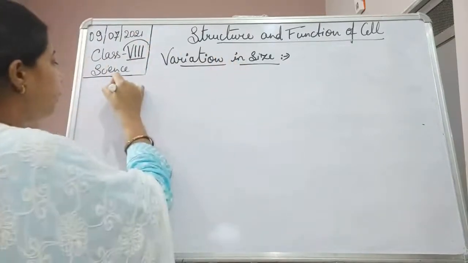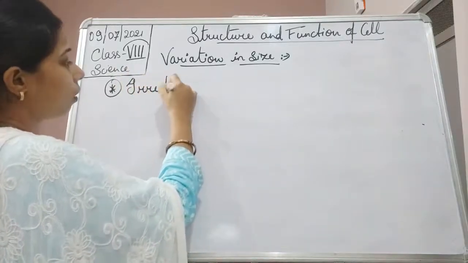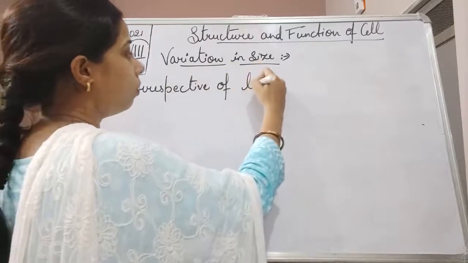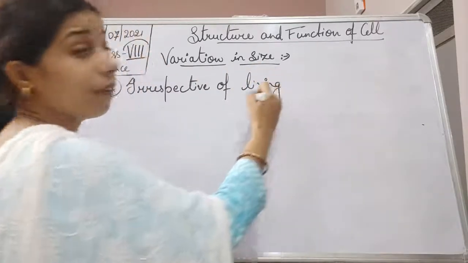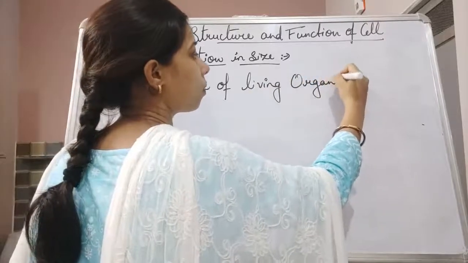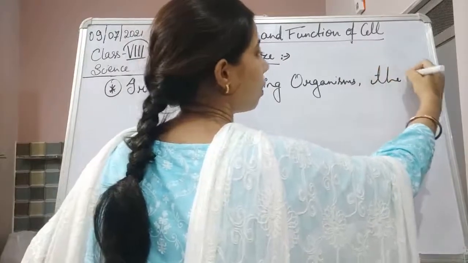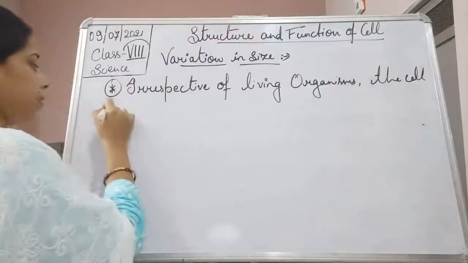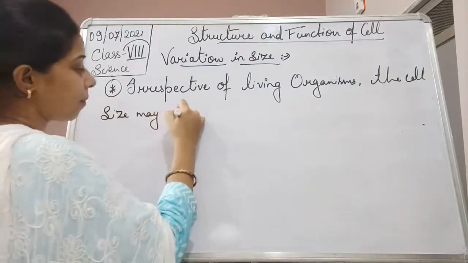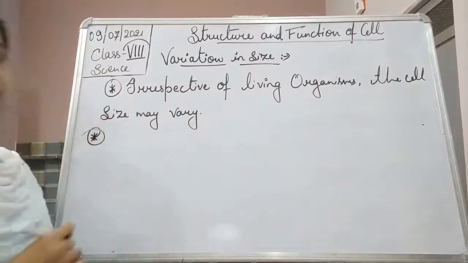Okay, so we can write here that irrespective of living organism, the cell size may vary.